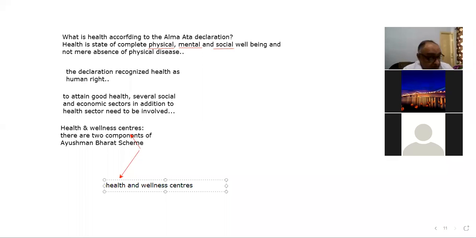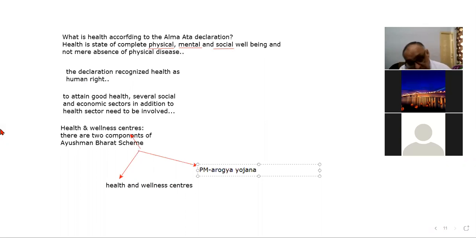And the other component of the scheme is the PM Jan Arogya Yojana. Right. So these are the two components of that scheme. Okay. So as far as the two components of the scheme are concerned, their aim is to, first of all,